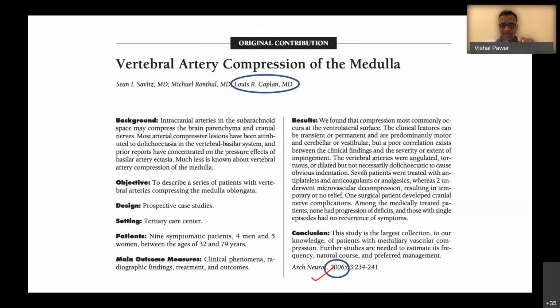The normal caliber vertebral artery can also cause compression of the medulla. So this study is the largest collection, and medullary vascular compression can occur and it can present as TIA. And in this particular series, they presented 9 symptomatic patients. Like currently I have around 9 cases of this particular syndrome in the last 3 years.